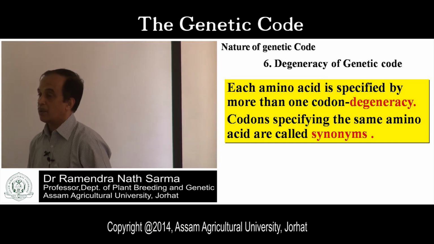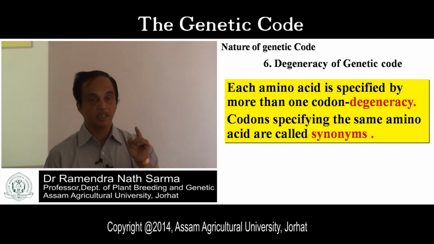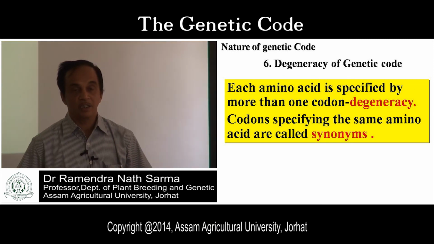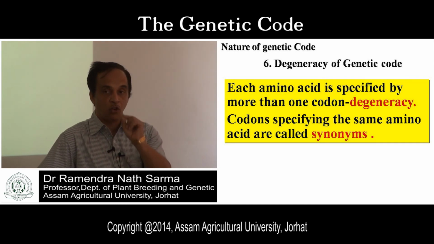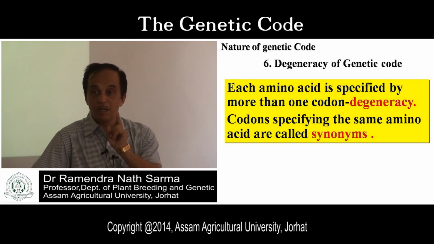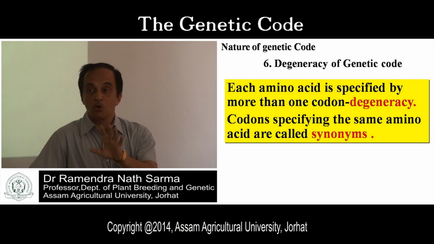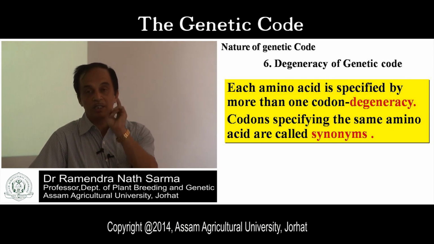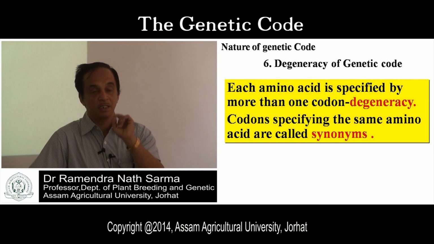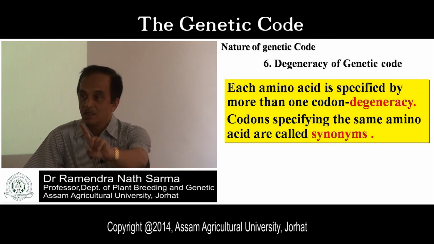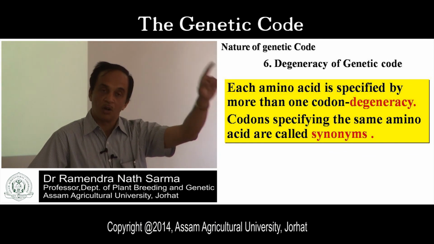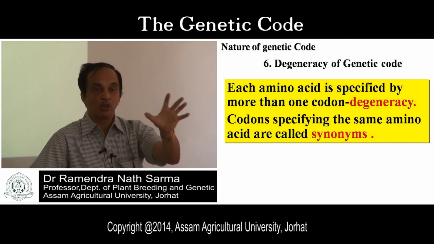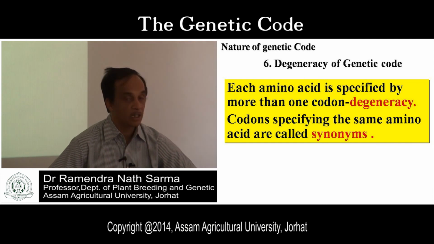For one amino acid, there is more than one genetic code. Why? 20 amino acids, 64 codons. Obviously, more than one codon should be there for an amino acid.